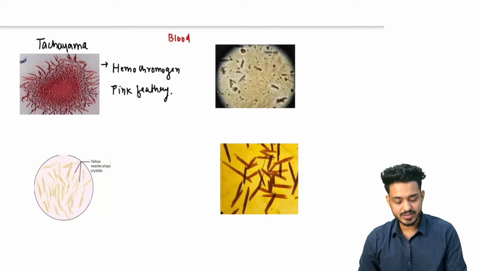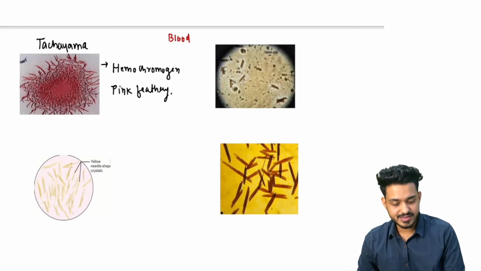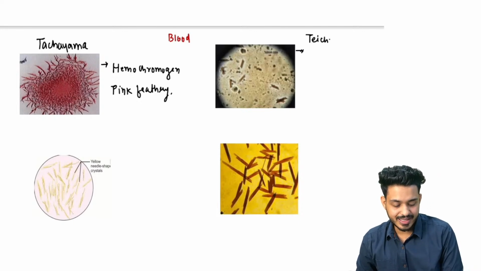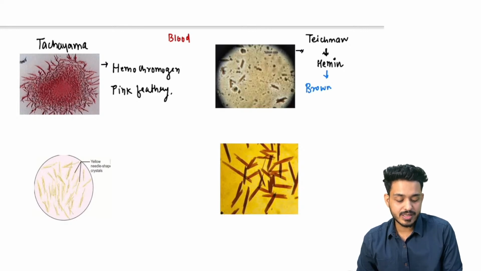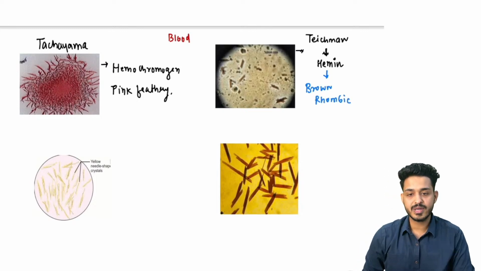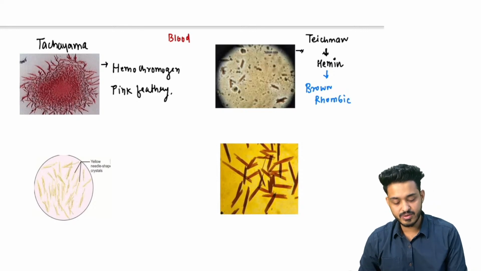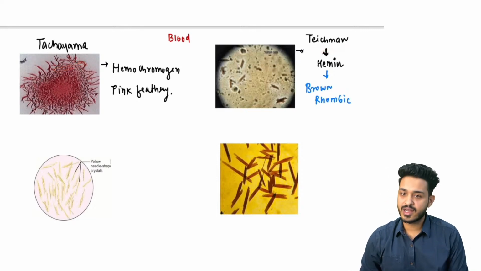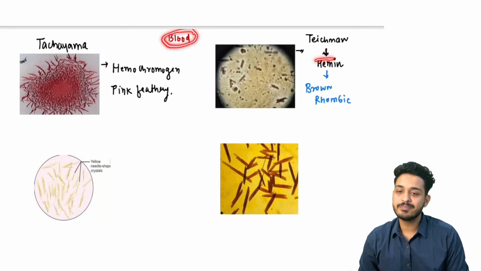Whereas, can you appreciate, these are rhombic crystals. When you find rhombic crystals, this is your Teichmann test, because of hemin. You will be having brown rhombic crystals, which favor Teichmann. तो दो चीजें याद हो गई, एक टाकायामा, दूसरा टिकमन. दोनों किसके लिए हैं? ब्लड के लिए.